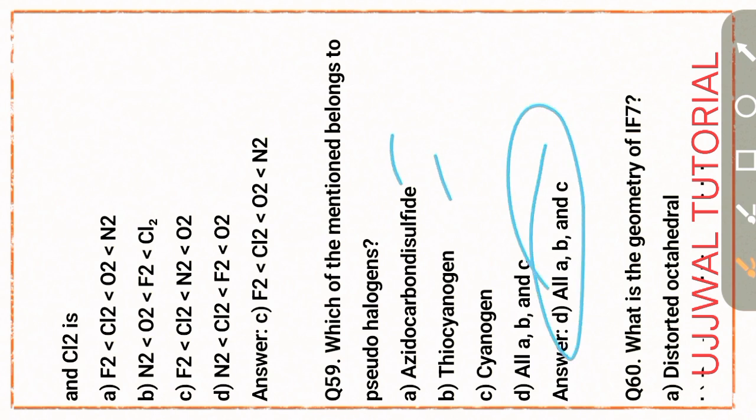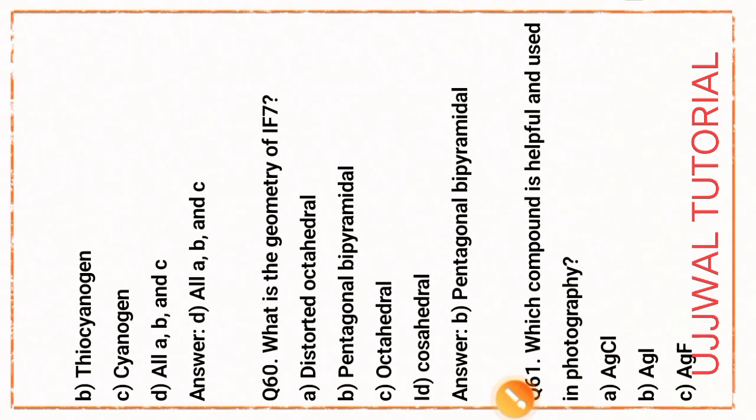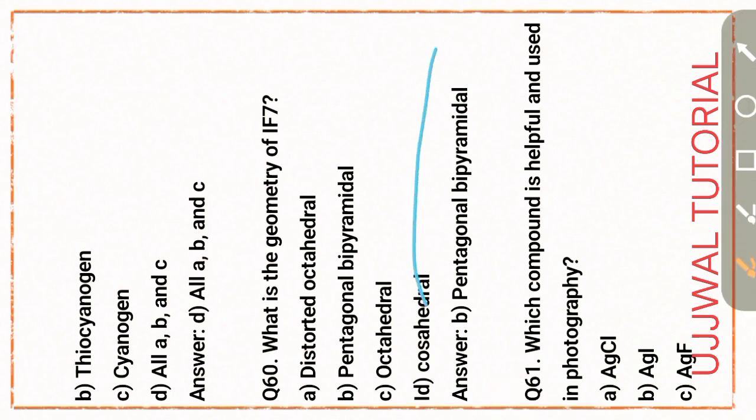That is A, B, C statements are true. Okay. Next question number 60. What is the geometrical shape of IF7? Okay, that is option B, pentagonal bipyramidal. B is the right answer.